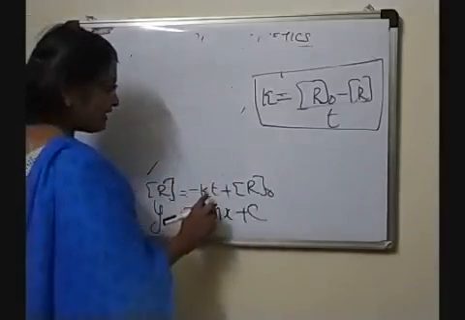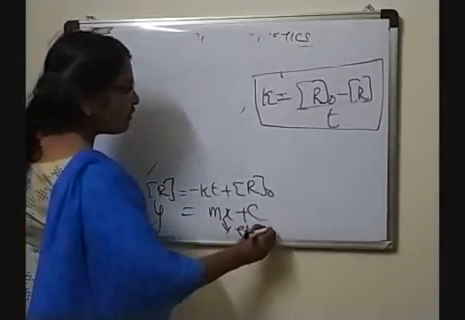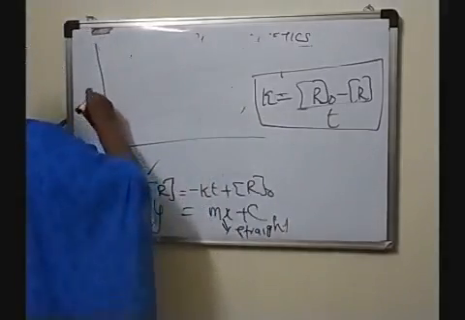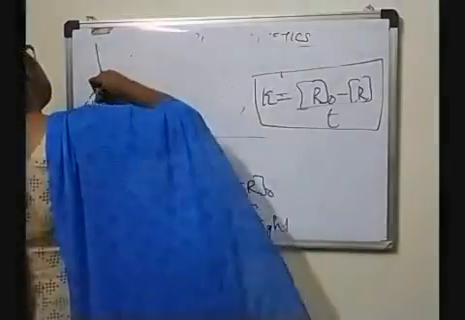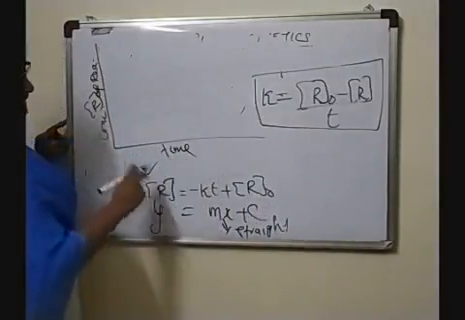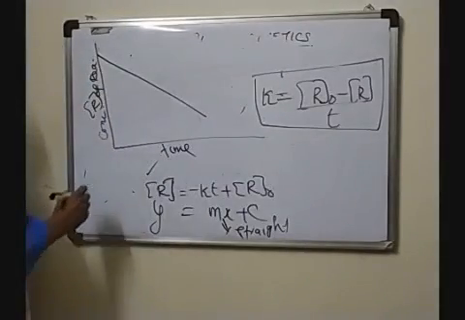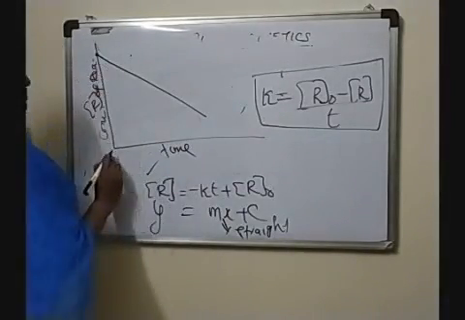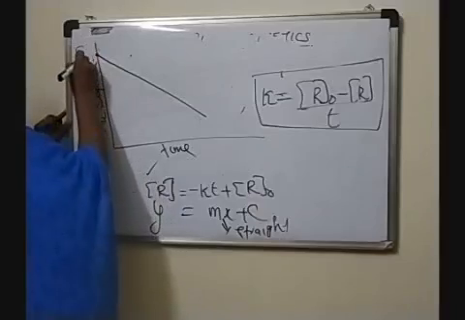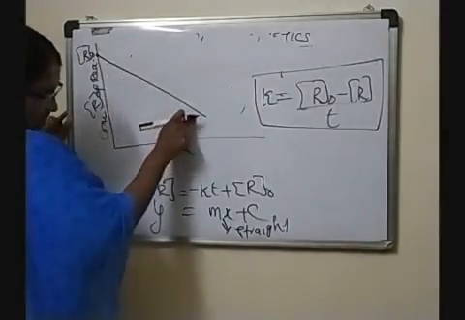We will get a straight line because y = mx + c is the equation for a straight line. So if you are plotting the concentration of the reactant R against time, we will get a graph having a negative slope. That is a straight line graph having a negative slope, and this point corresponds to time t = 0. At time t = 0, the concentration is known as R0, the initial concentration. So this is the point, and we get a straight line graph.